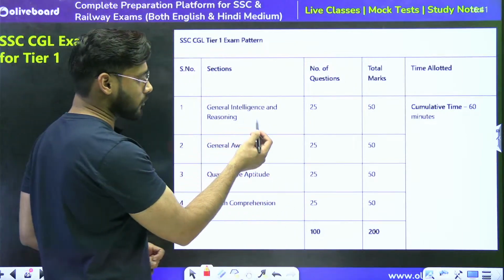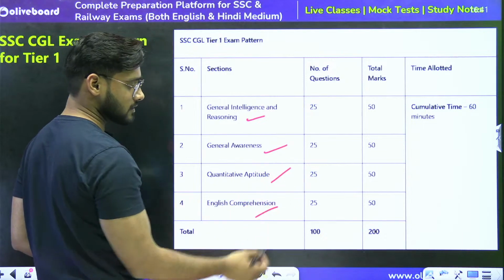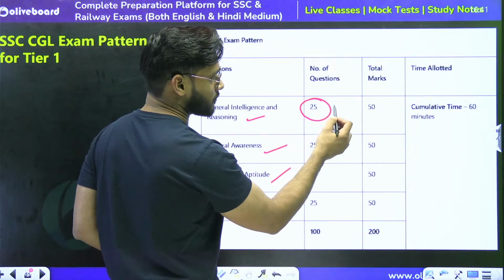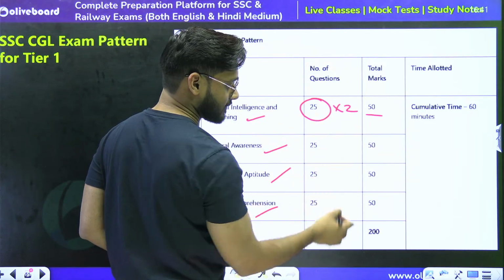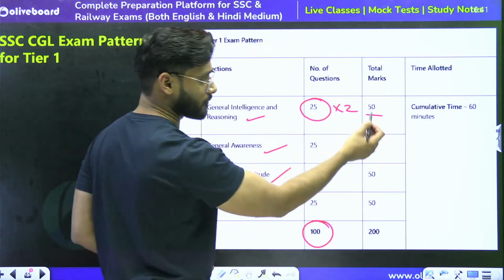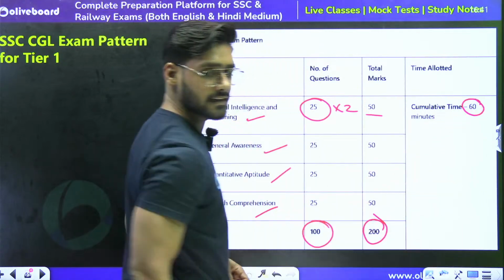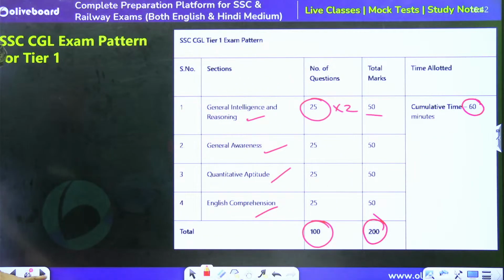We will be having 4 subjects: general intelligence and reasoning, general awareness, quant aptitude, and English. Same 25 questions, 2 marks, 50 marks, and so on. 100 questions overall, 25 questions in each subject of 50 marks. Total will be 200 marks, and cumulative timing we will be getting is 60 minutes.